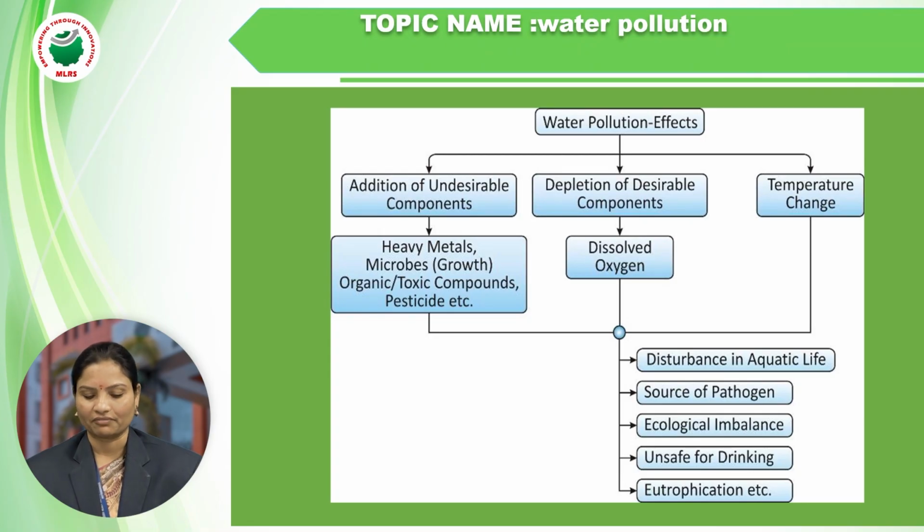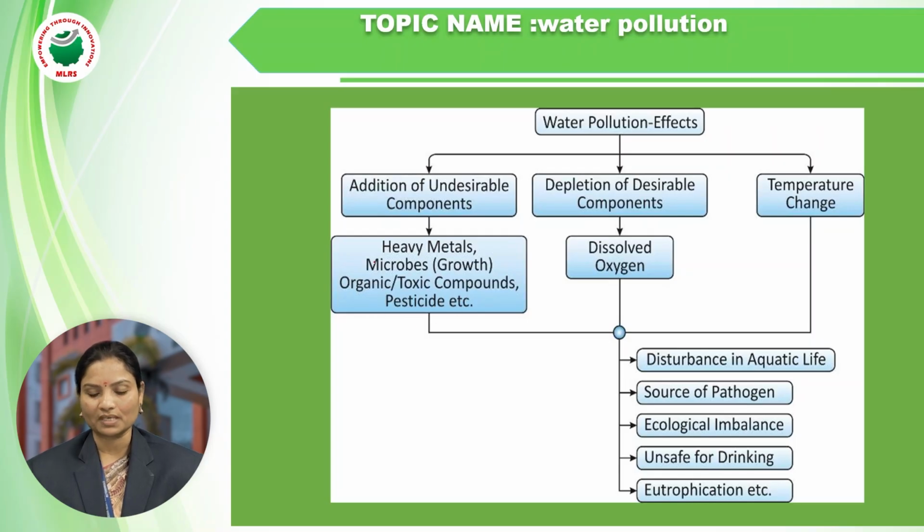Water pollution effects: addition of undesirable components, depletion of desirable components, and temperature change. There are three types of effects due to water pollution. First, addition of undesirable components: heavy metals, microbes, organic toxic components, pesticides.